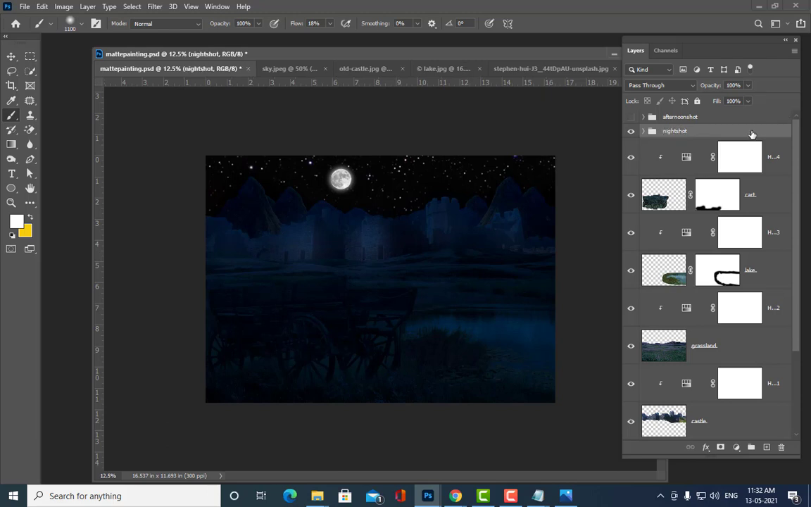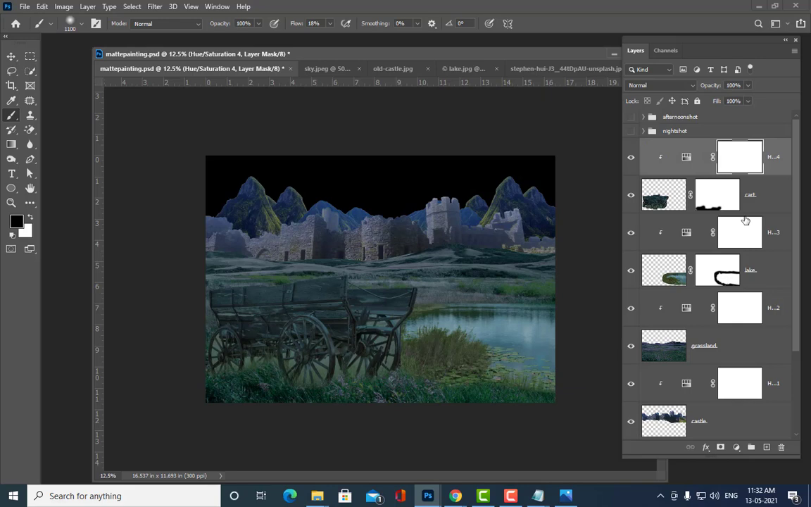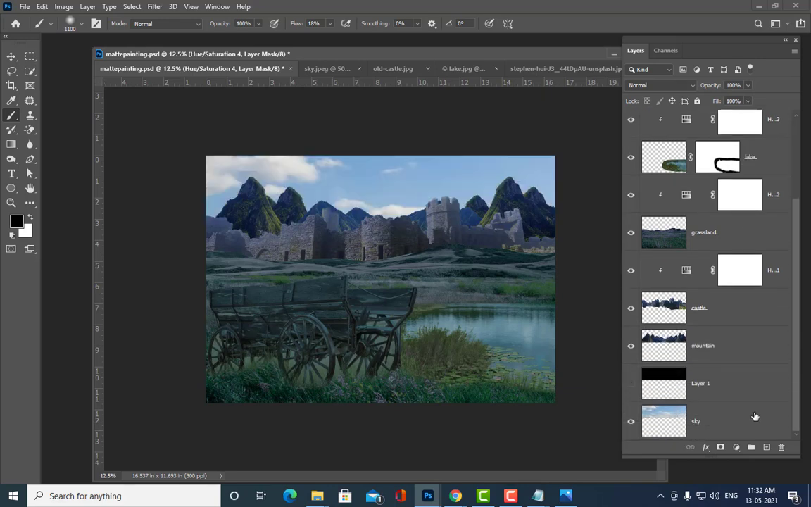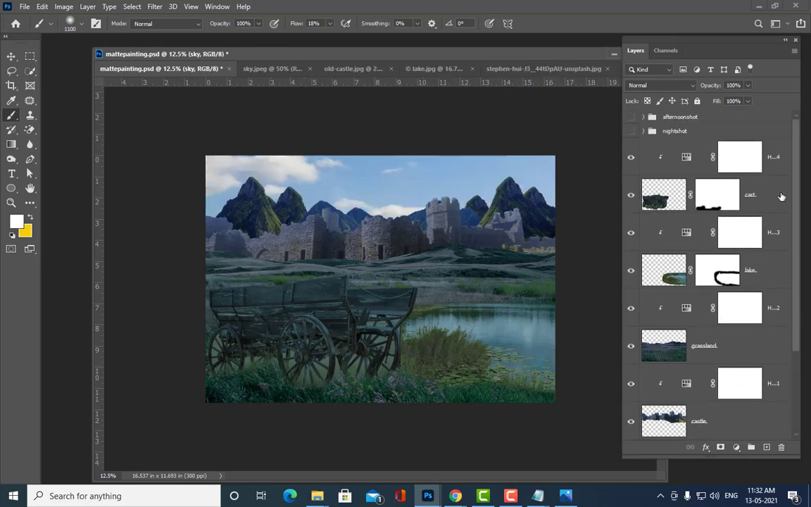So we have completed the night shot and the afternoon shot, and now we are just left with the early morning shot. Early morning, how is the scene going to look? In the early morning, the sky is going to look somewhat orangish. So how can we get an orangish sky?